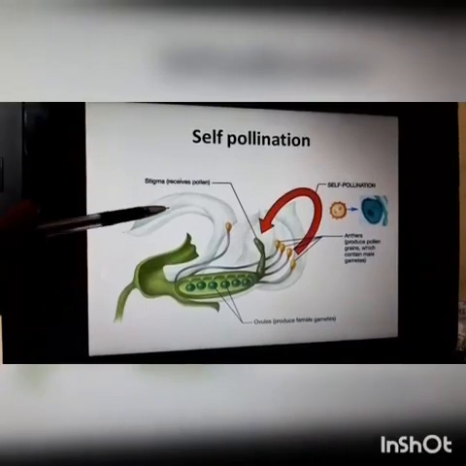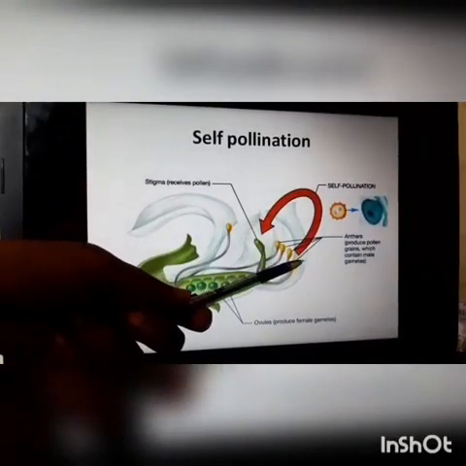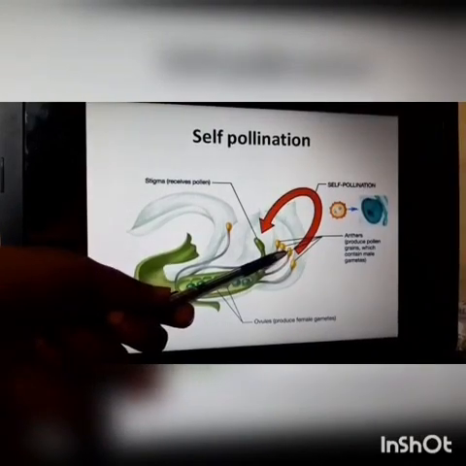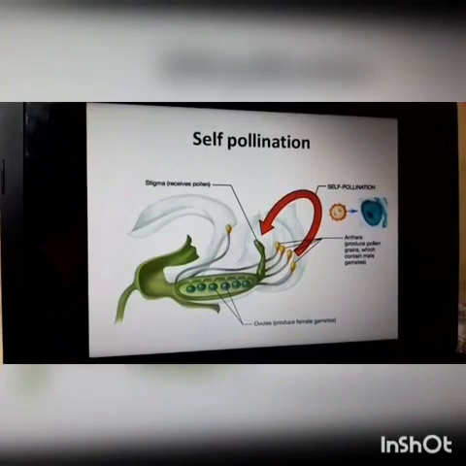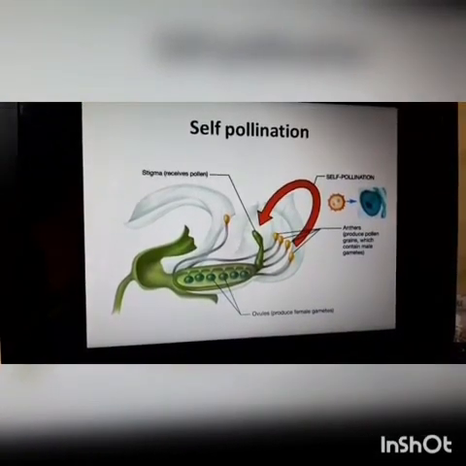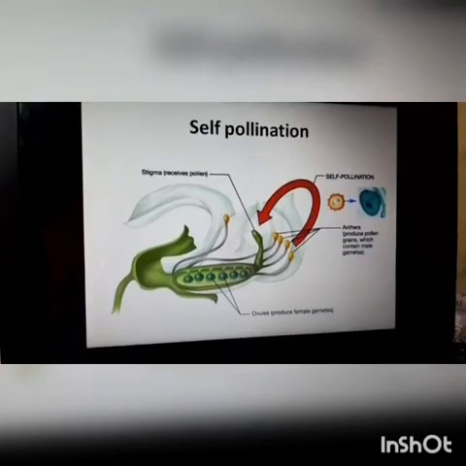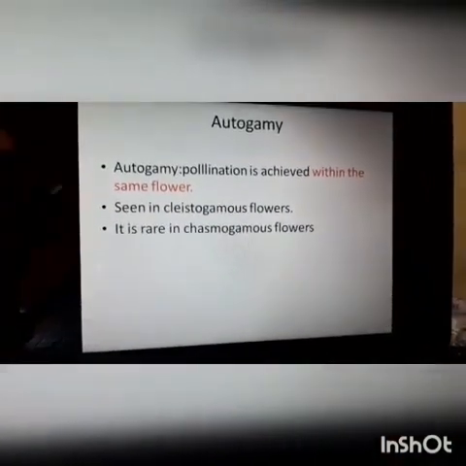This is a diagrammatic representation of self-pollination. Here we can see anthers that produce the male gametophyte pollen and the stigma which receives the pollen. We know that self-pollination can occur either through autogamy or geitonogamy. So first we can discuss autogamy.